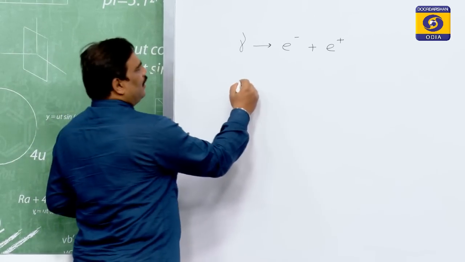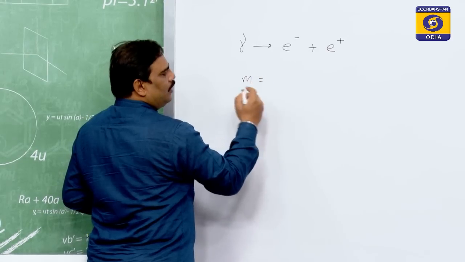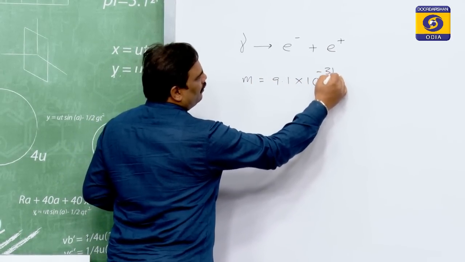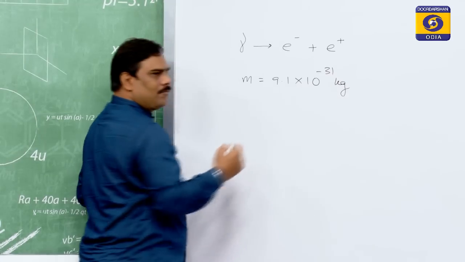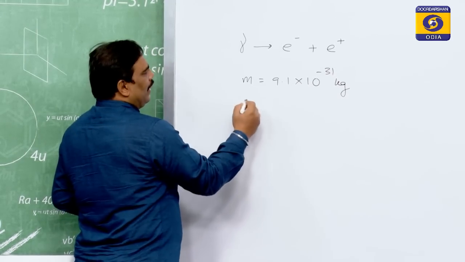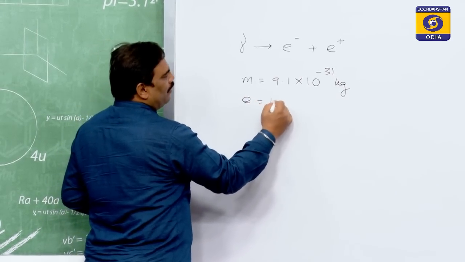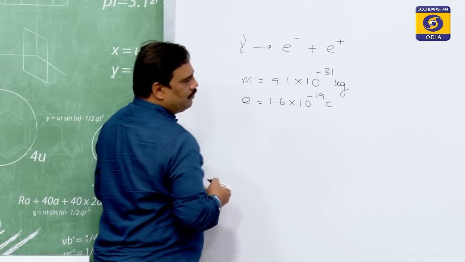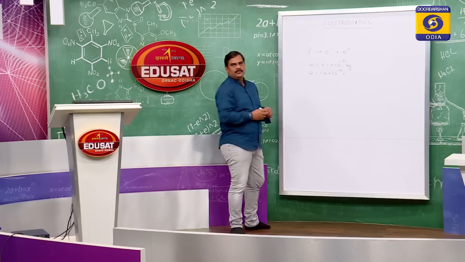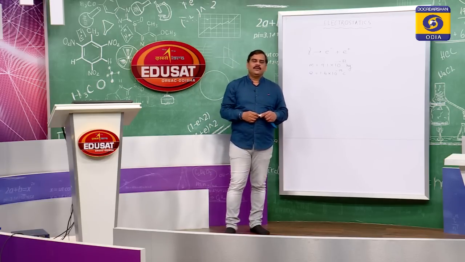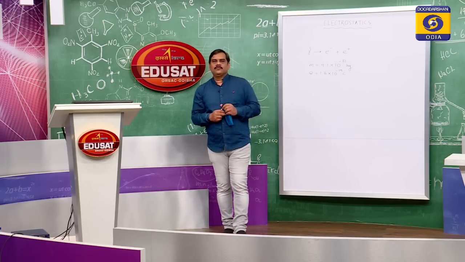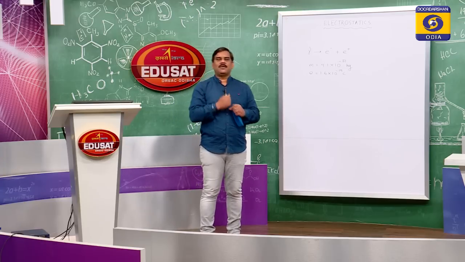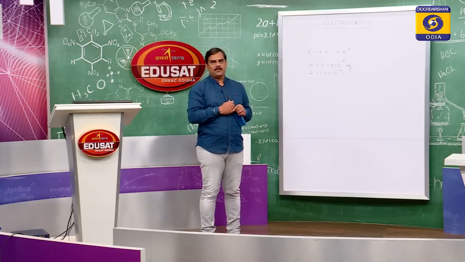Both have mass equal to 9.1 into 10 to the power minus 31 kg and charge 1.6 into 10 to the power minus 19 coulomb. Like these particles, all other particles are also created. Thousands, millions of particles are created.